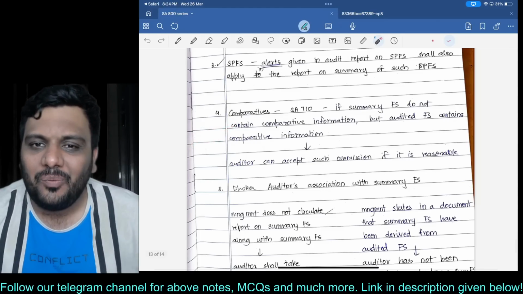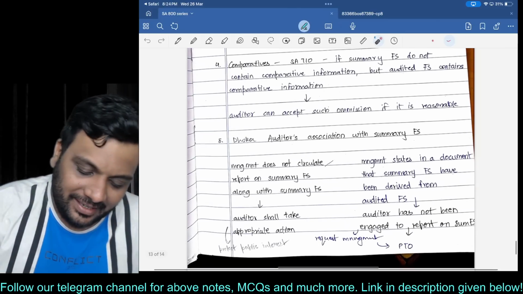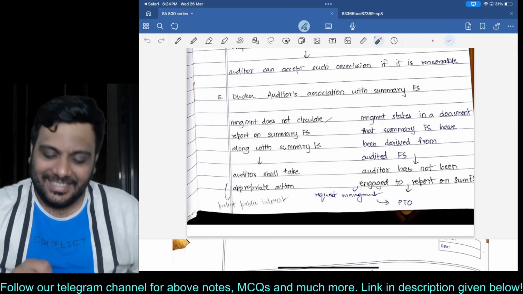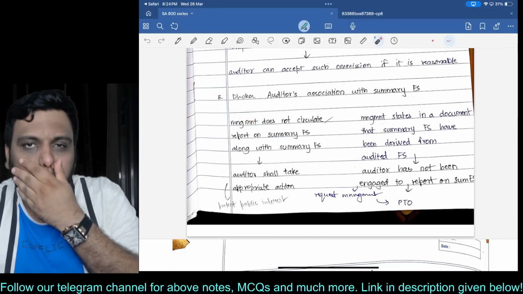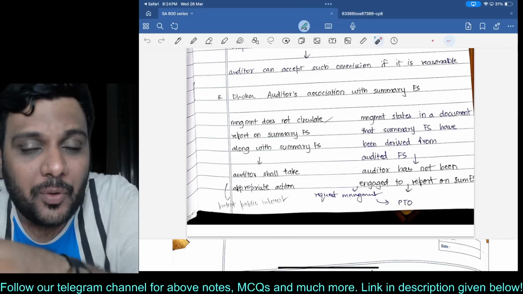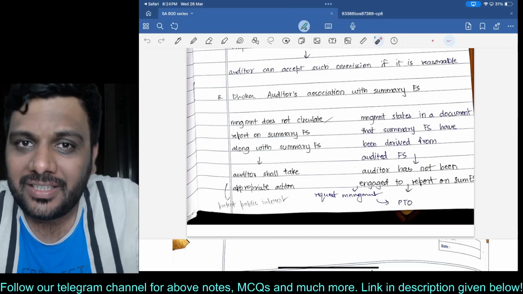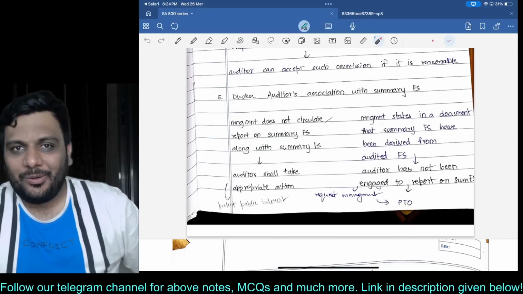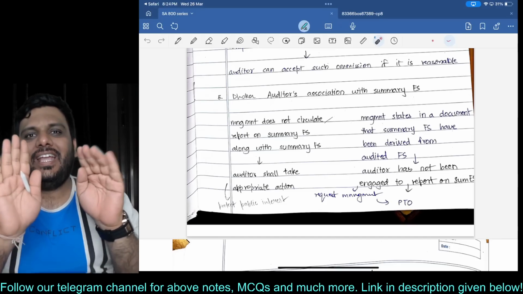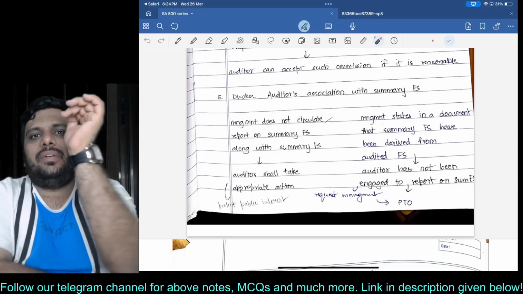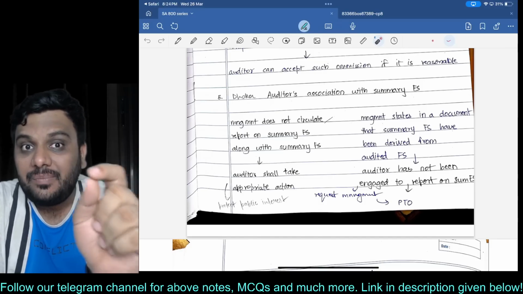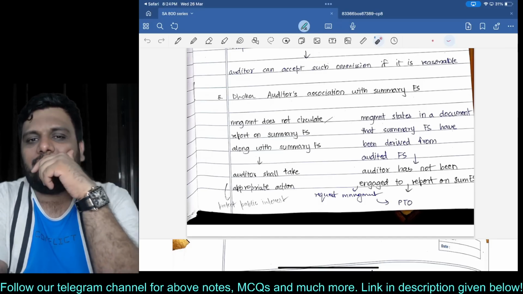All special adjustments going on, boss. I have used this Hindi word dhoka, which means someone has cheated you. This is a very special adjustment. Listen to me very carefully. Let us say management has not appointed you for reporting on summary financial statement. They created the summary on their own, but they are circulating the audited complete set along with the summary, and they are making it look as if the summary is a part of the audited complete set, and the readers are getting an impression that the summary has been audited separately by the statutory auditor.